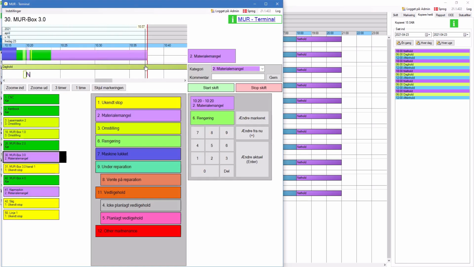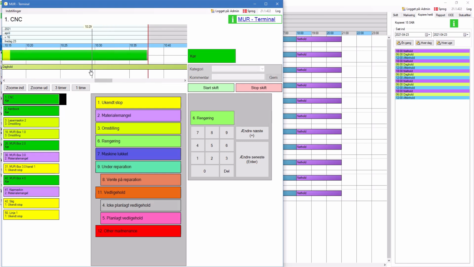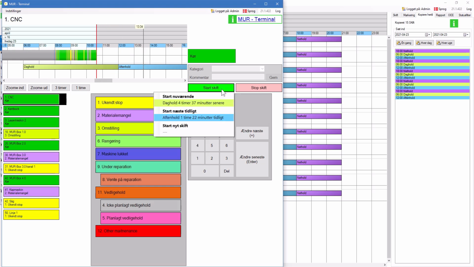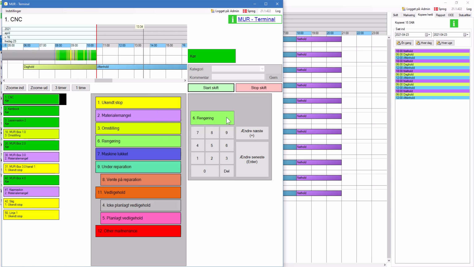And in this case, I'm looking at the first machine, and we can see the shift here. We are still in the morning shift. And if we zoom out, we have the afternoon shift coming here. So in this case, the operator can choose this button, Start Shift, and choose to start the afternoon early. And when I select this one, the two shifts will move. So day shift ends now and afternoon starts early.